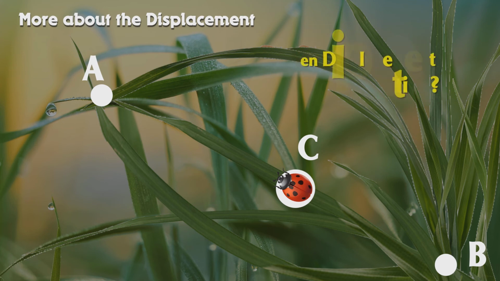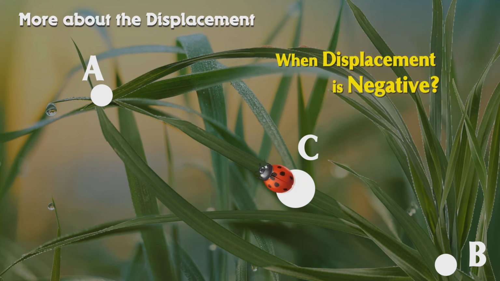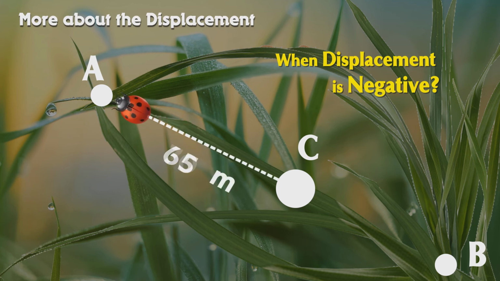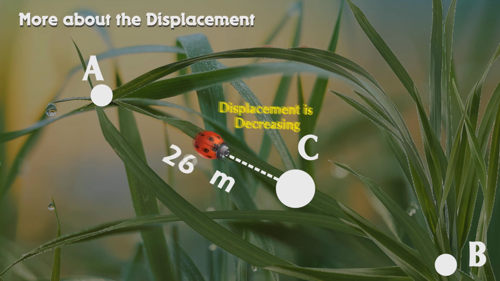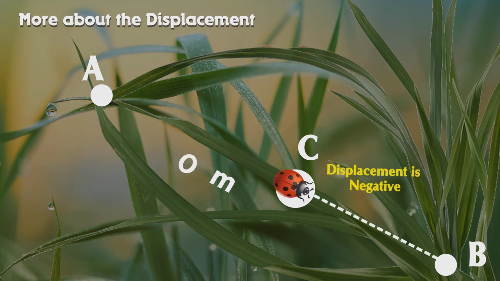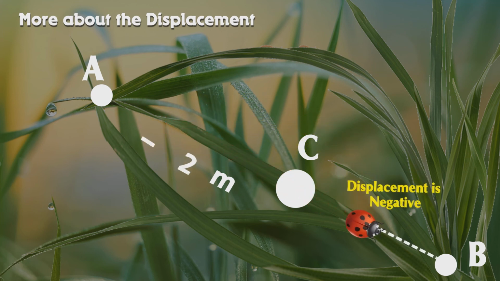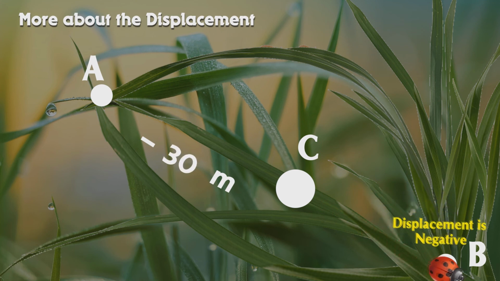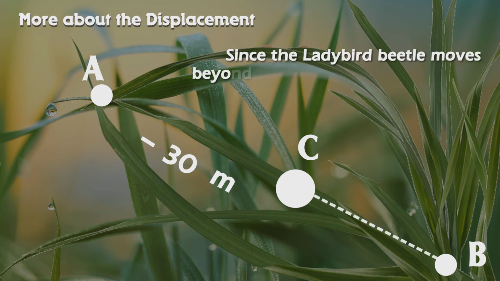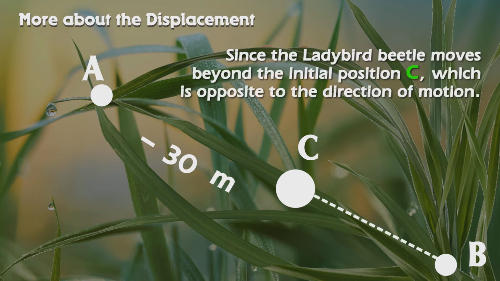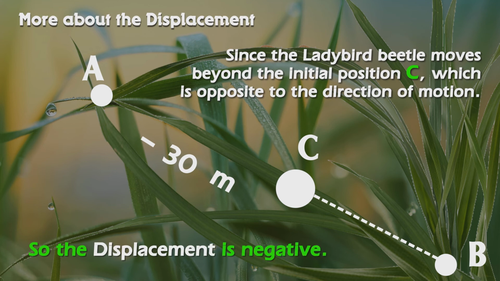Do you know when displacement is negative? Yes. Let us consider one more time the action of this ladybird. Now, the initial position is C and the final position is A. When the ladybird is covering the gap from C to A, the displacement increases.